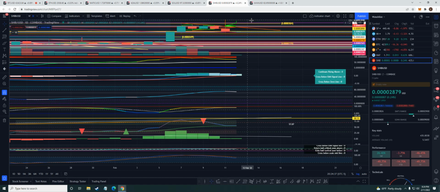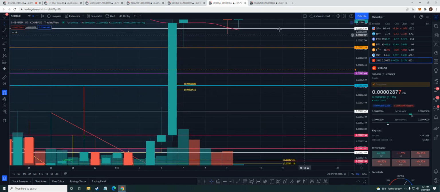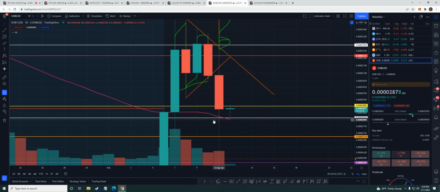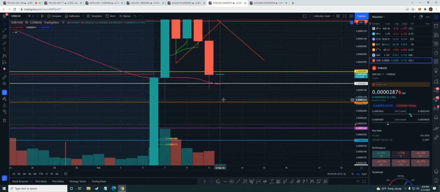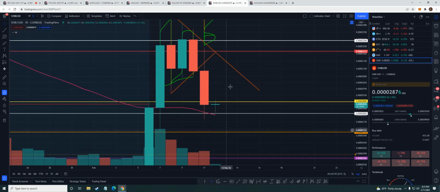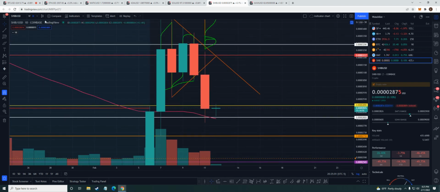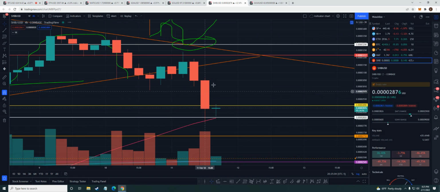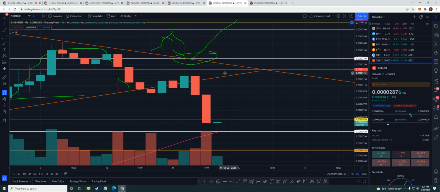So Shib Army, Shib Nation. Yeah, we got a bounce right off my level. Perfect here. Now we're looking at the 50-day holding up, which is coming in right around my level, right around that 28.10. I want to see the 50-day moving average hold up. I don't want to see a daily candle closing under there. If we do, I look for downside targets to 27.10 to 25.65. To the upside, let's just see if we can get a 4 hour candle closing back above 30.65. If we can, we could push back up to that 31 level. And that's what I'm looking at for Shib.